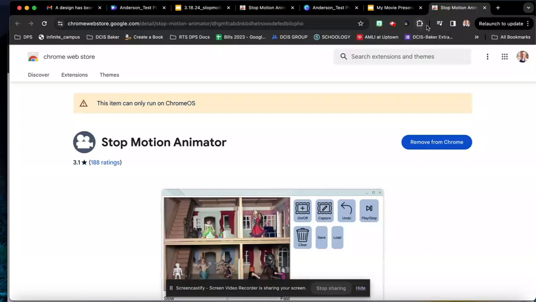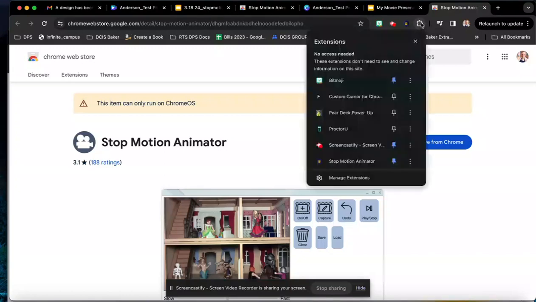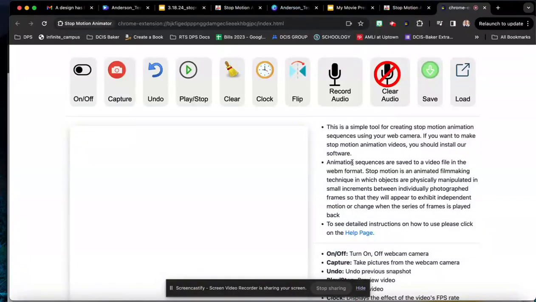To find your extensions at the top of your browser, you're going to click on the puzzle piece, and this is where all of your extensions are located. So if I click on Stop Motion Animator, I'm going to turn off my camera. Good job, Anderson. You're going to turn your camera on and click Capture to create individual frames. This will take the photos for you.